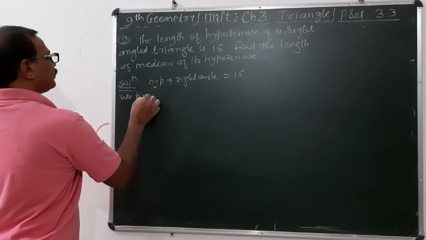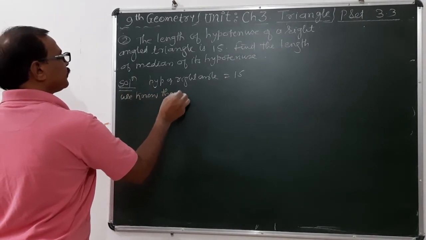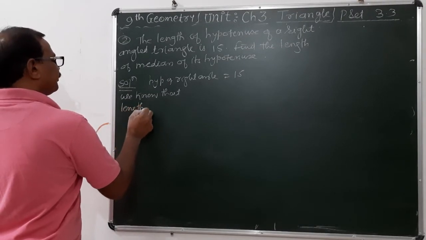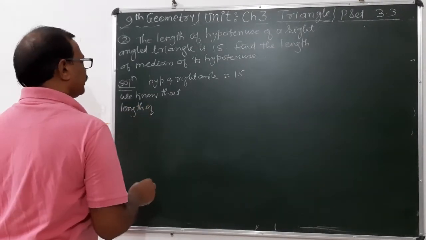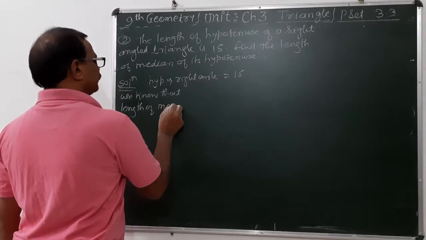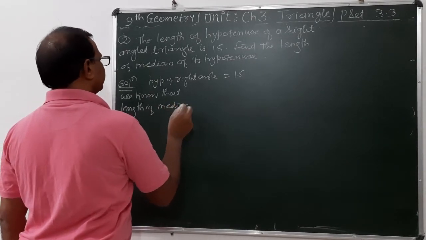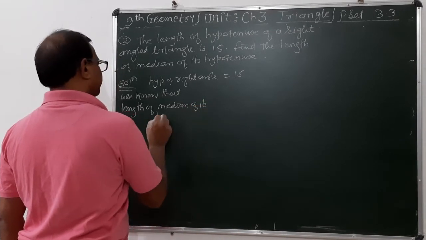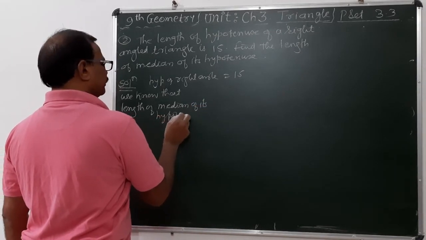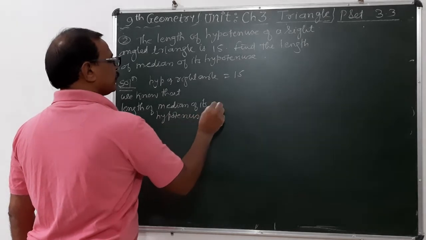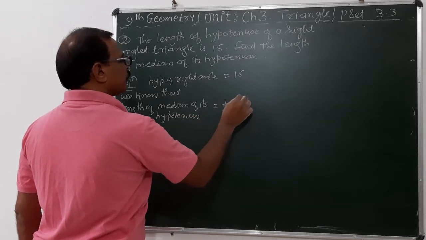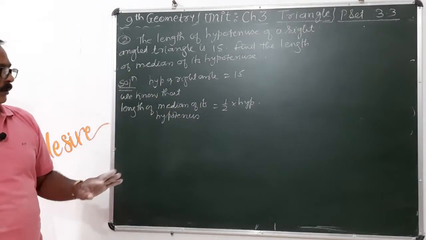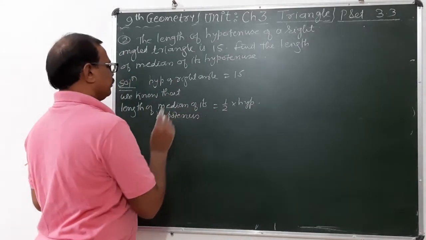We know that the length of the median to its hypotenuse is equal to half of the hypotenuse, because the triangle is not given, so that we can write in this form here.